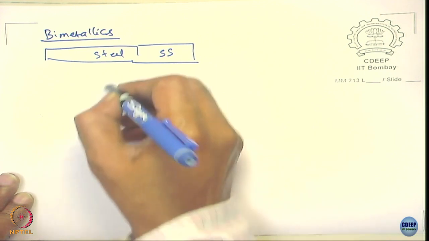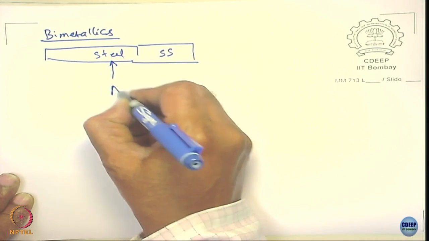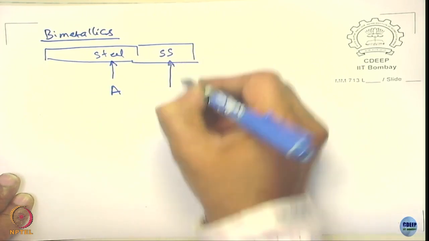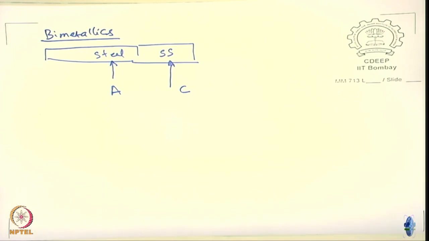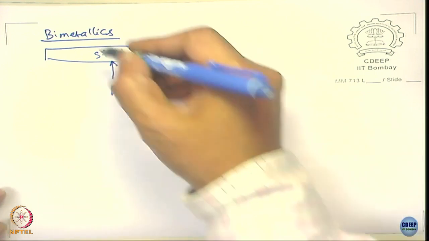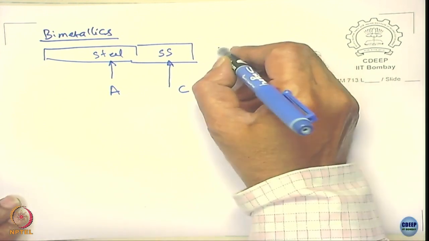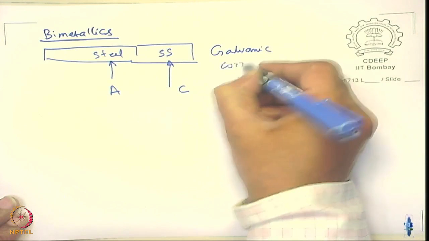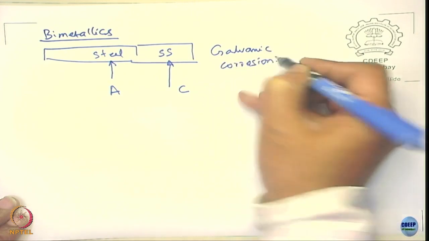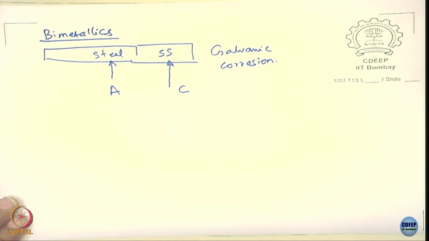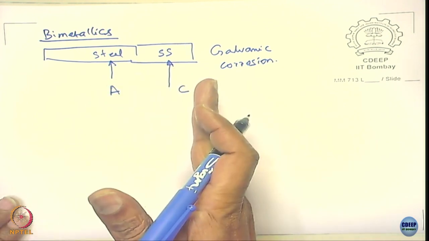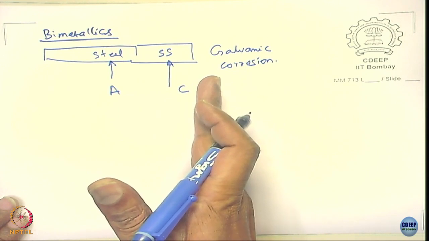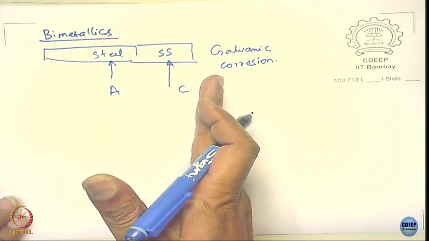In this case, the steel becomes permanently anode, the stainless steel becomes permanently cathode here. This is one type of localized corrosion, and we call it bimetallic corrosion. We can also call it galvanic corrosion. Please notice here, the anode and cathode are macroscopic. They are quite macroscopic, they are not microscopic.